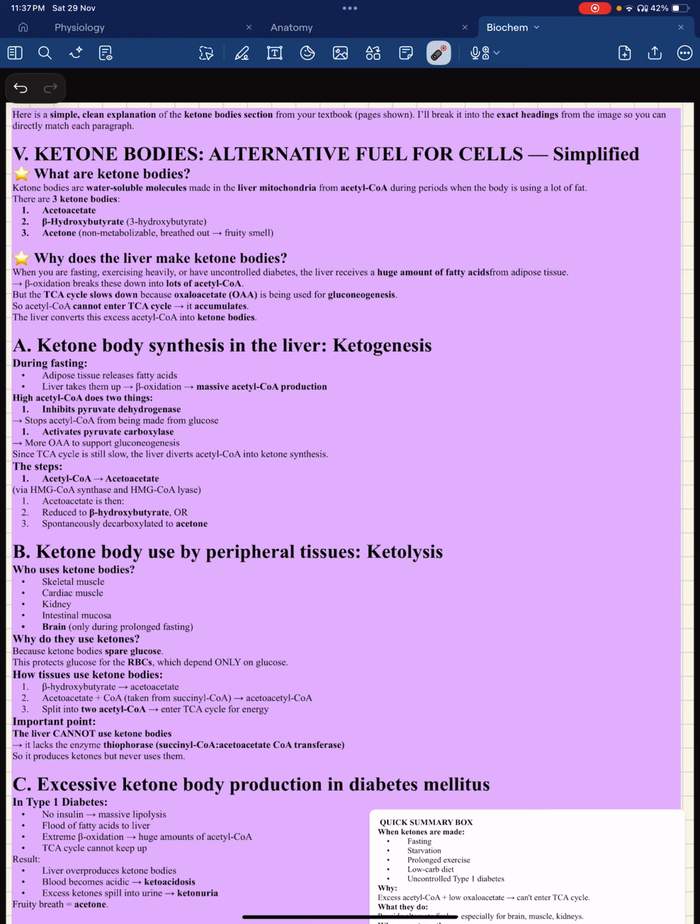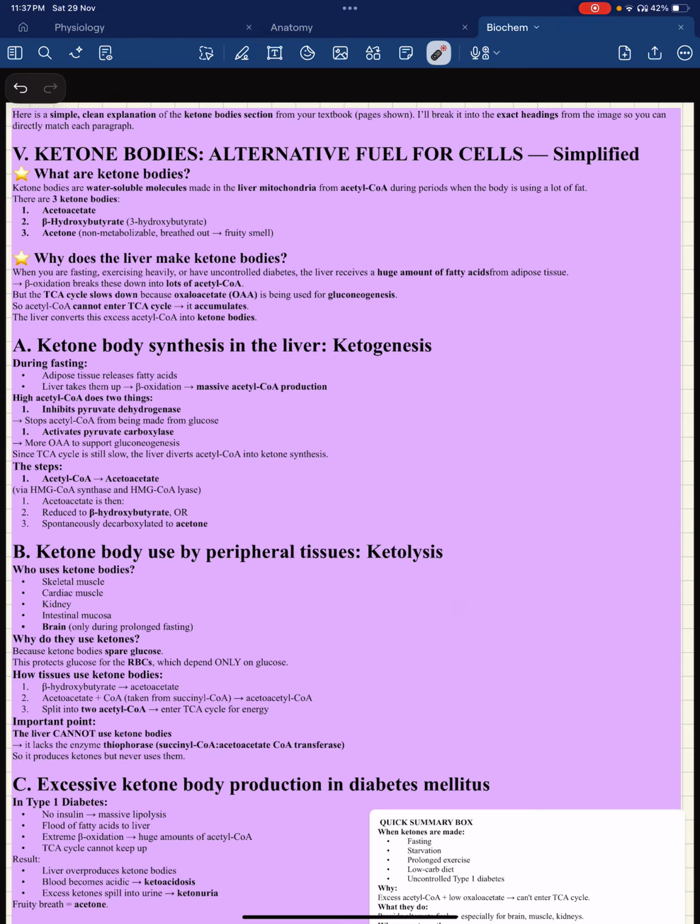What's the important point? The liver cannot use ketone bodies. It lacks the enzyme thiophorase, succinyl CoA acetoacetate CoA transferase. Because from succinyl CoA, you have to transfer the CoA to your acetoacetate, and that enzyme thiophorase is lacking. So the liver produces ketones, but it never uses them. So there's one organ that doesn't use ketones, that is your liver. And another structure in the body, RBCs. RBCs never use ketones. They are solely dependent on glucose.